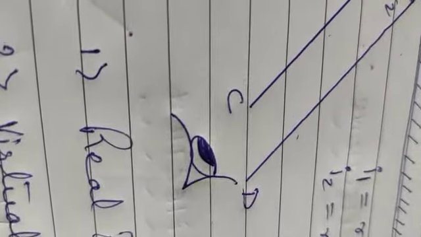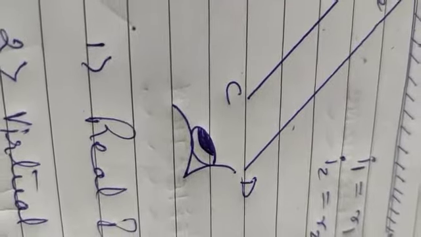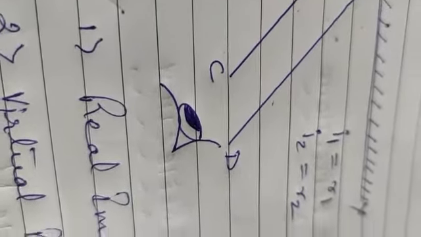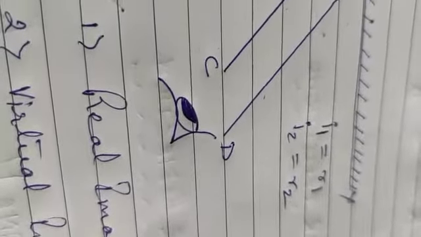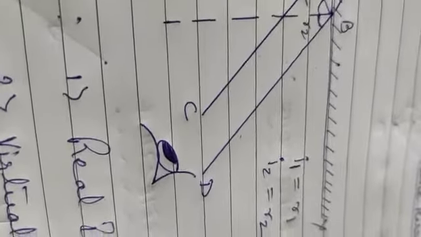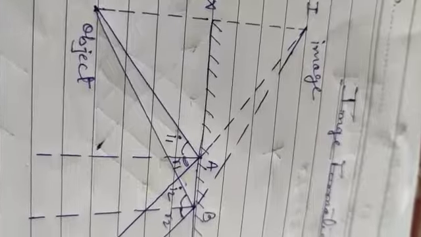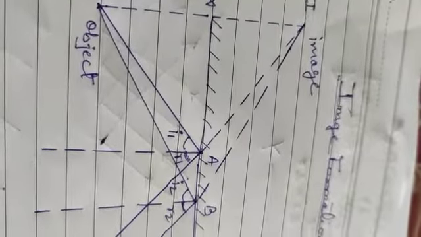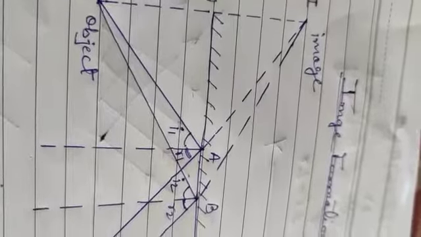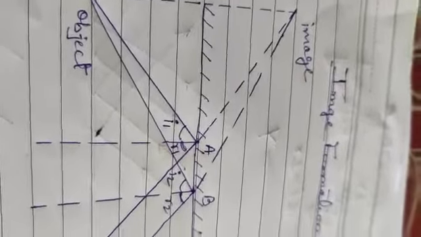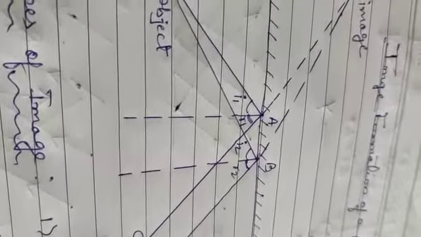Virtual image, I already told you: when the rays of light are reflected in such a way that they appear to meet at a certain point but do not actually meet on the screen, the image so formed is called a virtual image. A virtual image never forms on the screen. The image always forms behind the mirror. That is the virtual image, and it is formed behind the mirror. Its size may be smaller or bigger than the size of the object. It depends. Okay. Up to here, revise. Some activities are given in your book, you read, revise. Okay.